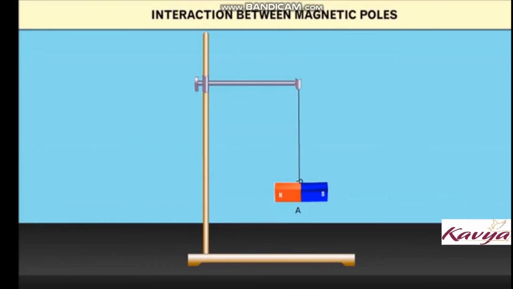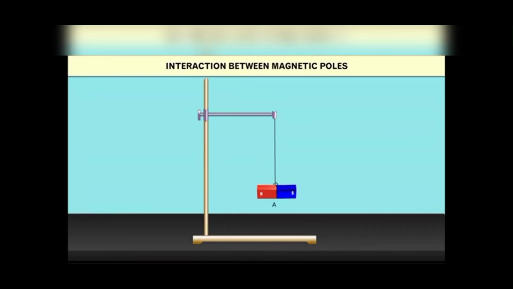Repeat the activity by bringing the north pole of magnet B near the south pole of magnet A. The south pole of magnet A will get attracted toward the north pole of magnet B. Now bring the south pole of magnet B near the north pole of magnet A. The north pole of magnet A will get attracted toward the south pole of magnet B. Thus, it is clear that unlike poles attract each other.